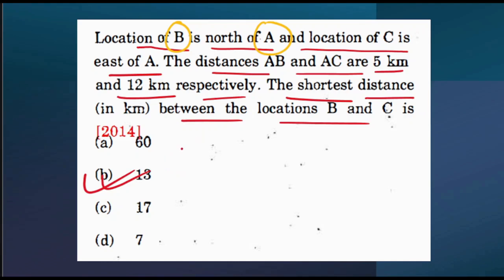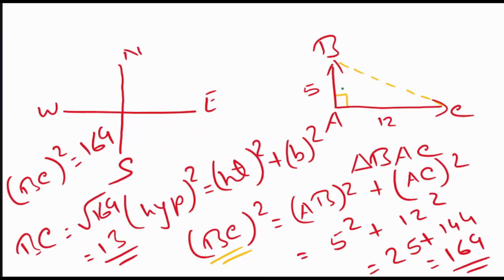Understood? Let's repeat this question again and see what we did. Look at what exactly they have mentioned. Location of B is north of A, that means B is located north of A. Just remember this particular thing, then it will be easier to solve all the questions.